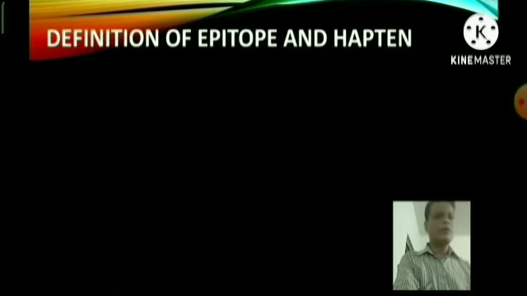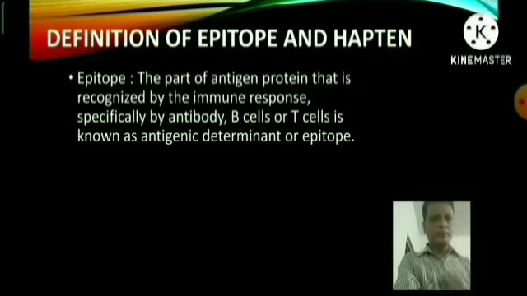Now the definition of epitope and hapten. This is a very important definition. Epitope: the part of the antigen protein that is recognized by the immune response, specifically by antibody, B cells or T cells, is known as the antigenic determinant or epitope. So we can easily say that the epitope is the part of the antigen that is actually recognized by B cells, B lymphocytes, T cells or antibody.